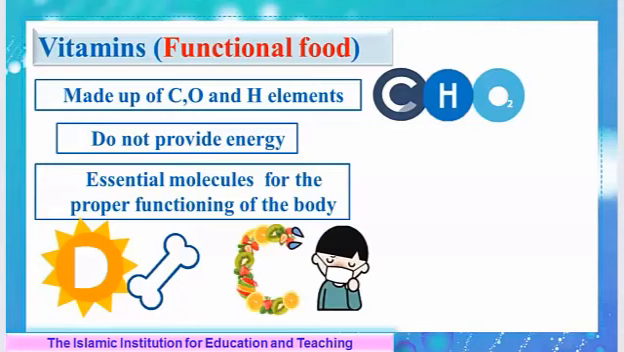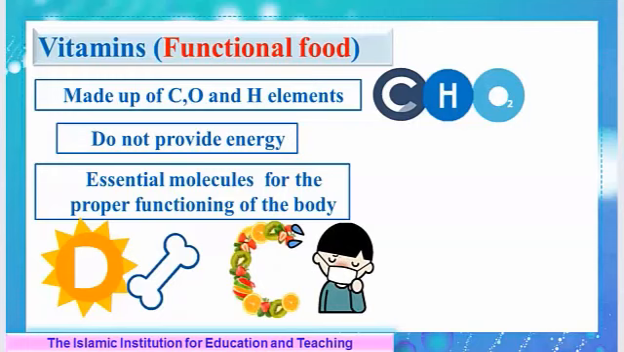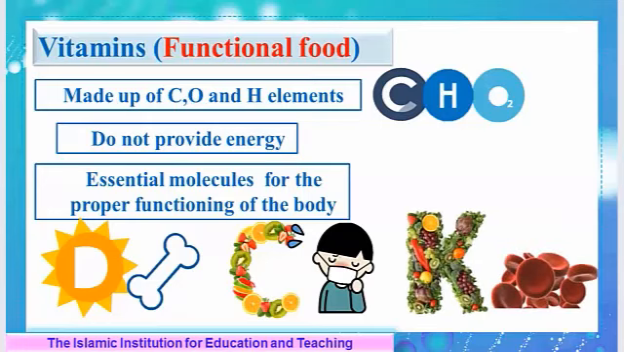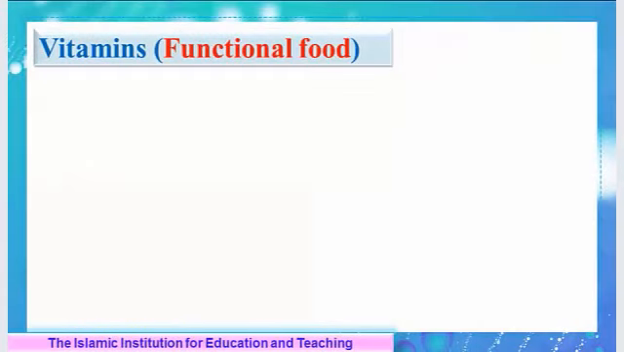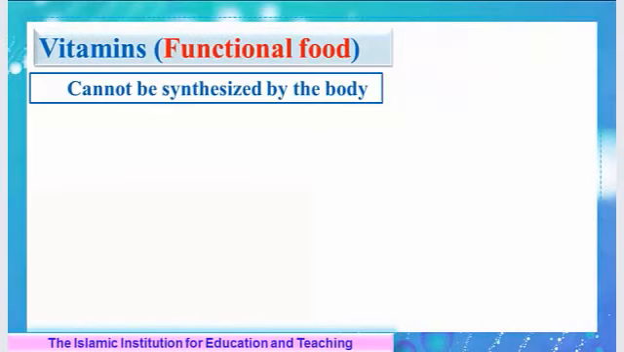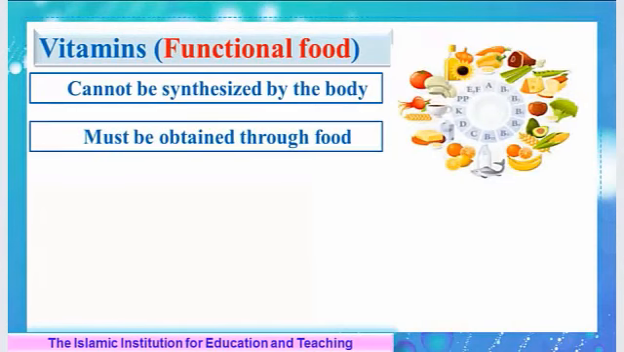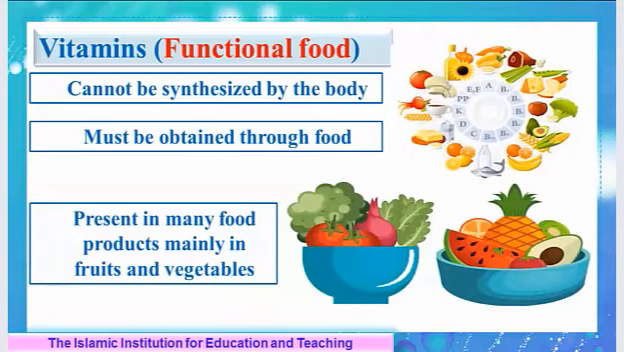Vitamin C, which is found in strawberries, lemon, orange, and kiwi, can strengthen your body's natural defenses against diseases. And vitamin K, which is present in high amounts in leafy green vegetables, is very important for your blood. Vitamins cannot be produced by your body, so you should get them through food, but in small quantities. They are present mainly in fruits and vegetables.